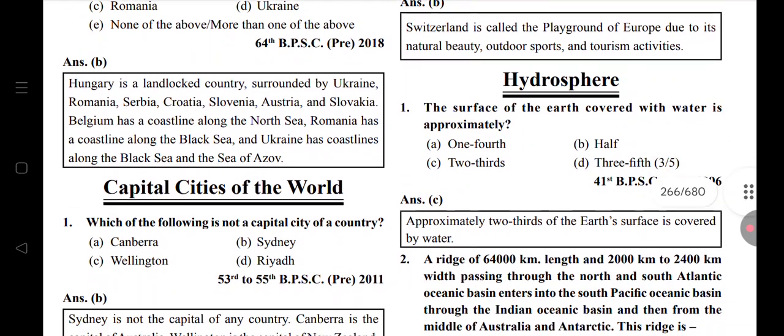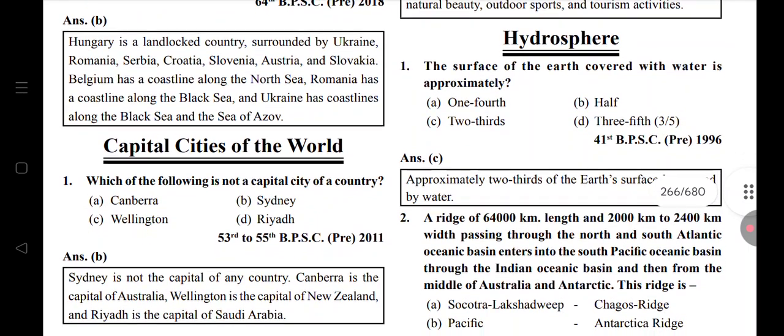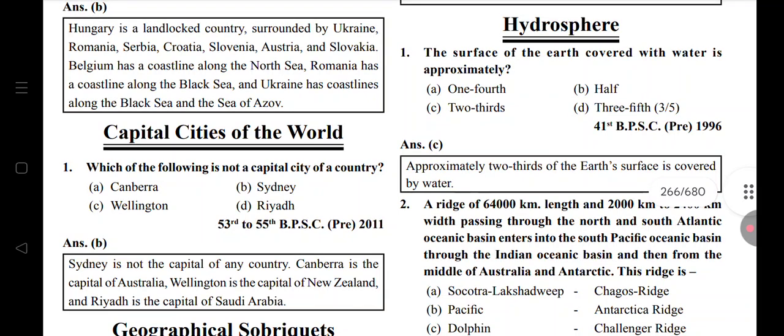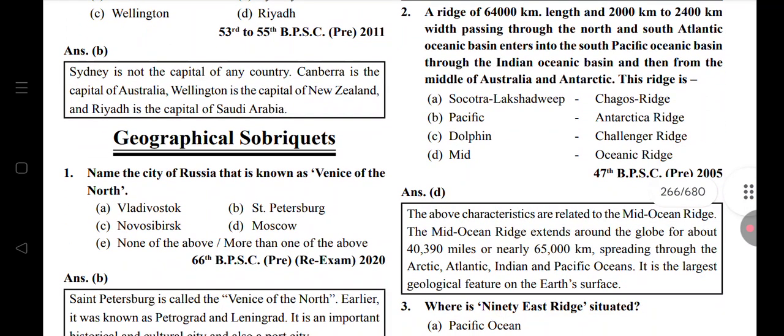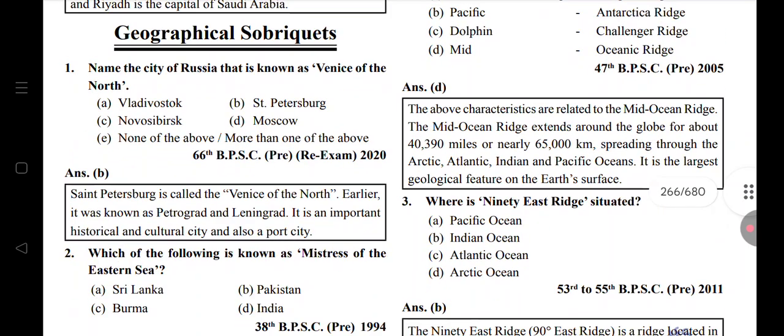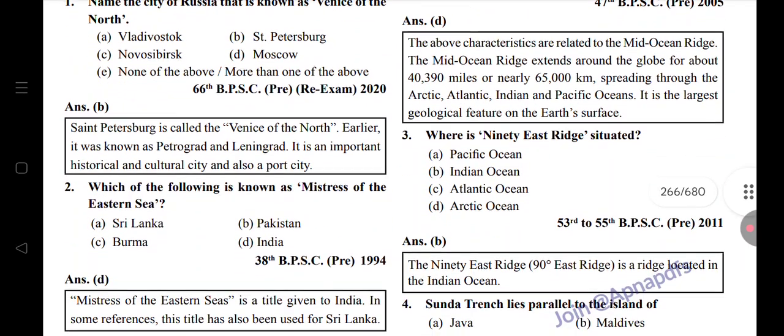Capital cities of the world. Not the capital city of a country: Sydney. Sydney is not the capital of any country. Canberra is the capital of Australia. Wellington, New Zealand. Riyadh, Saudi Arabia. Name the city of Russia that is known as the Venice of the North: St. Petersburg. Queen of the Eastern Sea, India.